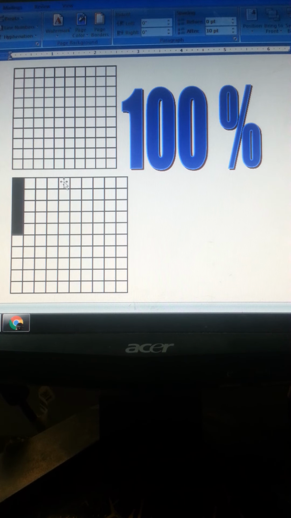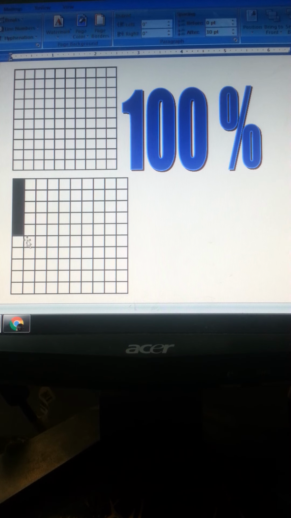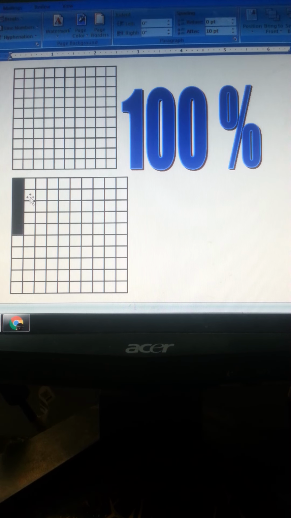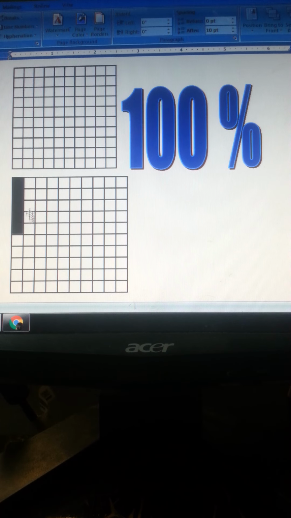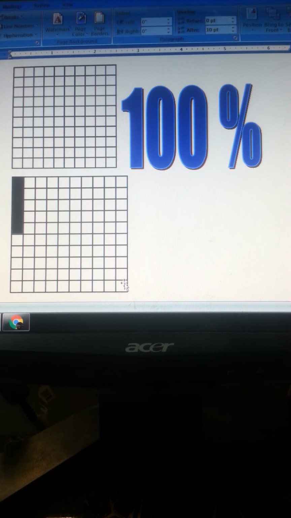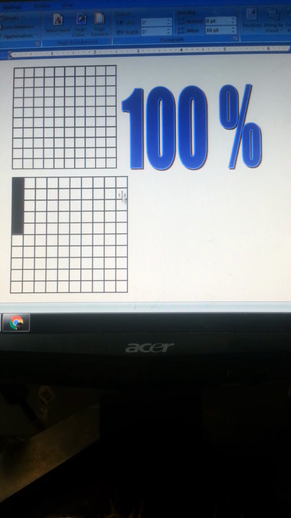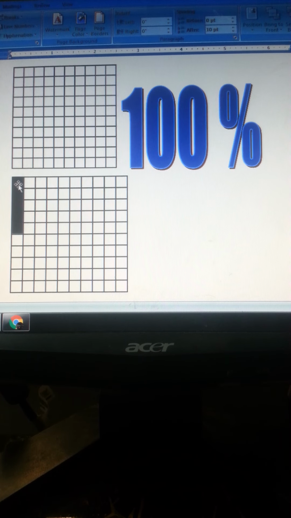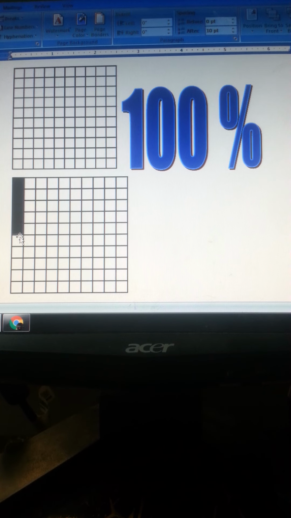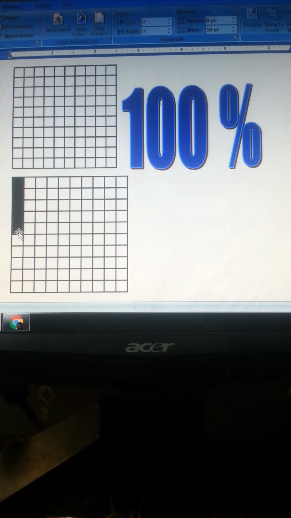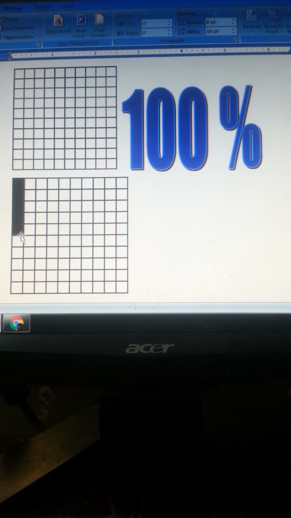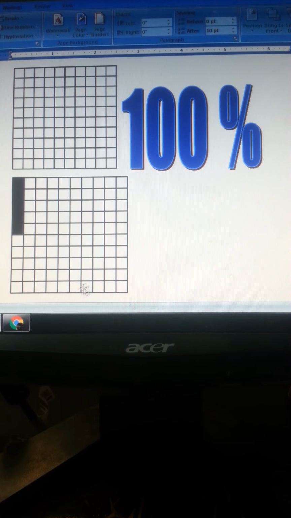Now over here, the same block, I have just colored it with black, and how many portions are there? 1, 2, 3, 4, 5. So what is the total part of this block? 100. And what is the colored or shaded part, which is 5. You have just counted with me. So 5 upon 100, that means it is 5%. This shaded part is showing you 5% of the whole area.